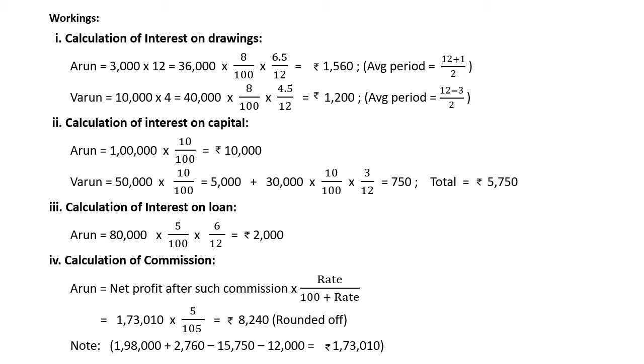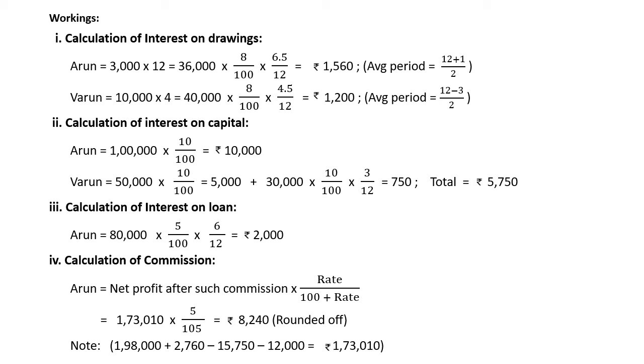Next, interest on loan we have to give it to Arun. So date is not specified. So average months we can take 6. So 80,000 into rate of interest is 5% into 6 by 12 it is 2,000. It should be deducted from net profit.